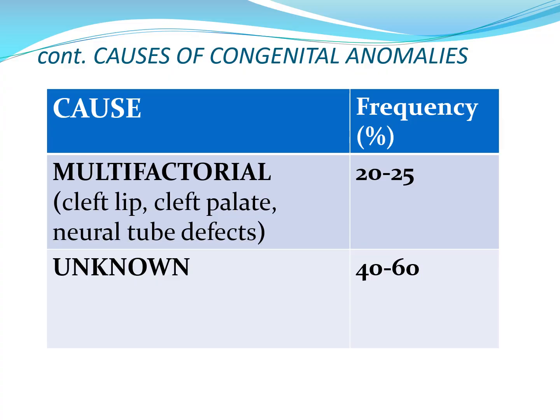Another cause of congenital anomalies is multifactorial inheritance. Examples of these are cleft lip, cleft palate, and neural tube defects, and it comprises 20 to 25% of cases. Multifactorial means there is an interaction of environmental influences with two or more genes of small effect. An example is the intake of folic acid periconceptionally, or prior to conception.